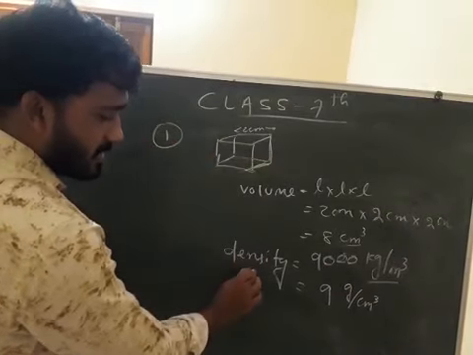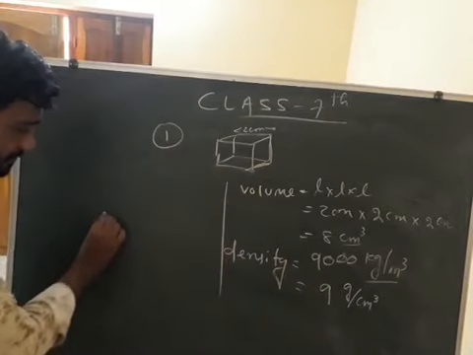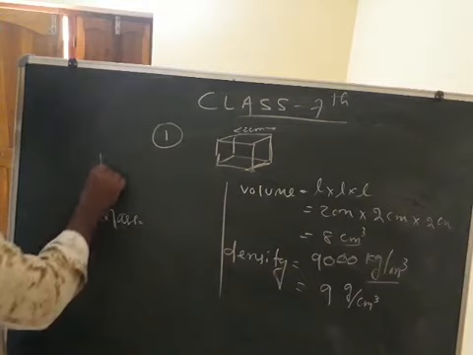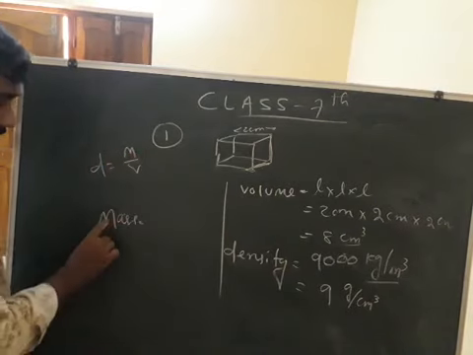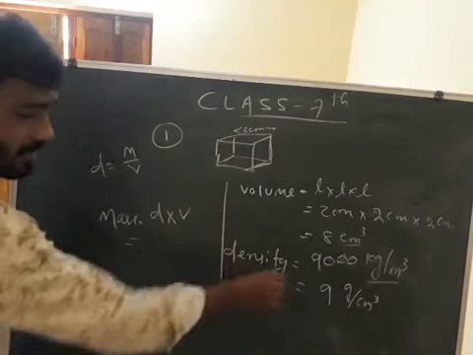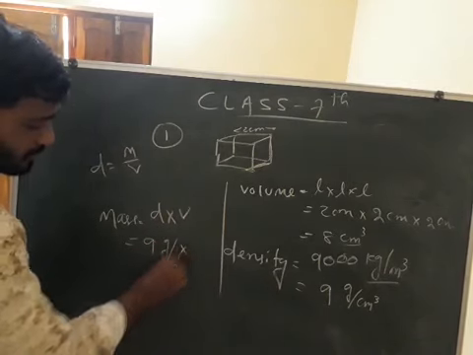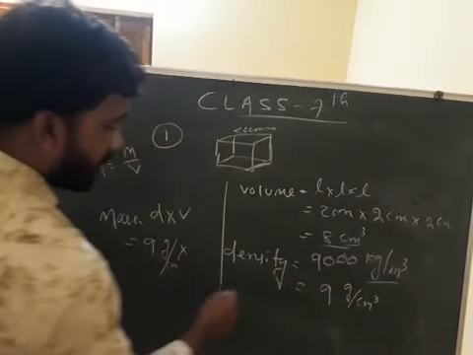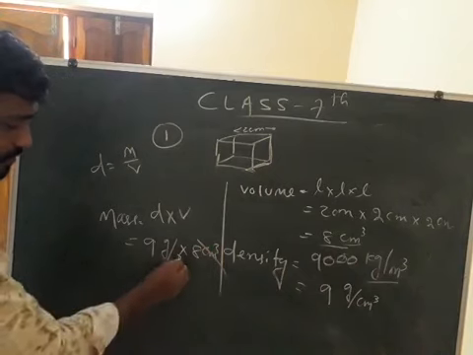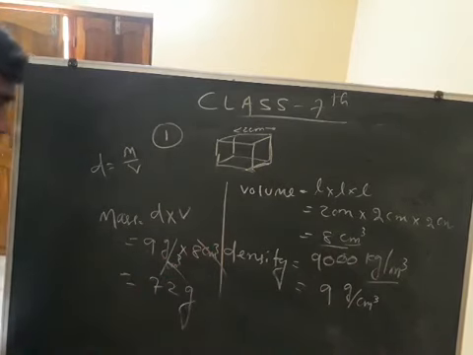Now volume is got, density is got. Now what? Mass. Mass is equal to, what is the formula? Density is equal to mass by volume. Mass is equal to density into volume. Density, how much? 9 gram per centimeter cube into volume given, 8 centimeter cube. Centimeter cube got, 9 times 8 is 72 gram. This is the answer.